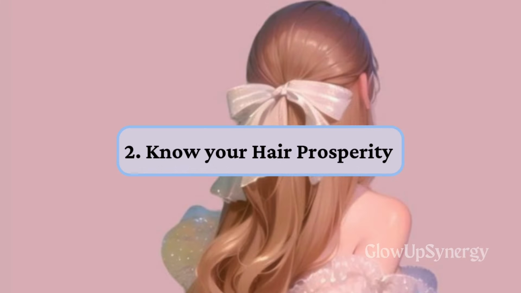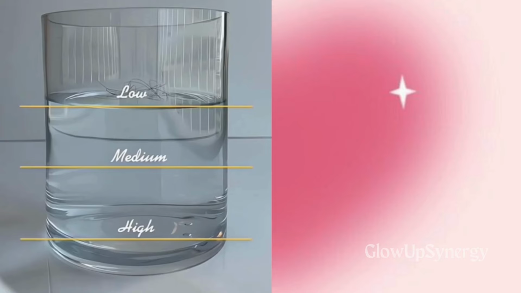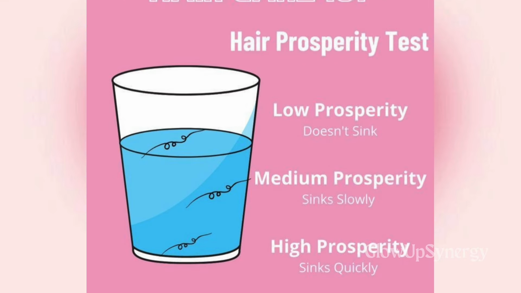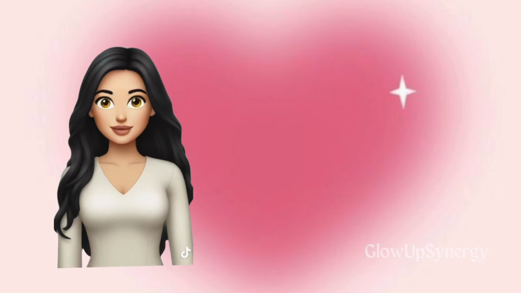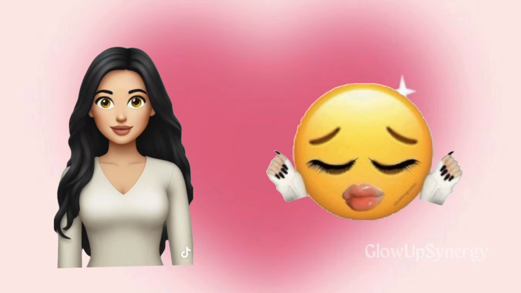2. Know your hair porosity. After understanding your scalp, let's understand your hair. Take a glass of water, put a few strands of your hair in it, and wait. If it floats at the top, you have low hair porosity. If it stays in between, it's normal hair porosity. And if it sinks to the bottom, you have high hair porosity. After determining your hair porosity, here are tips according to your hair type.